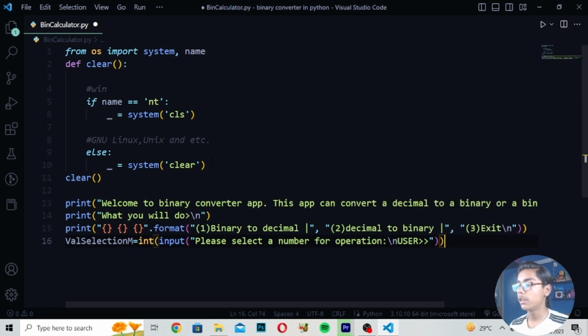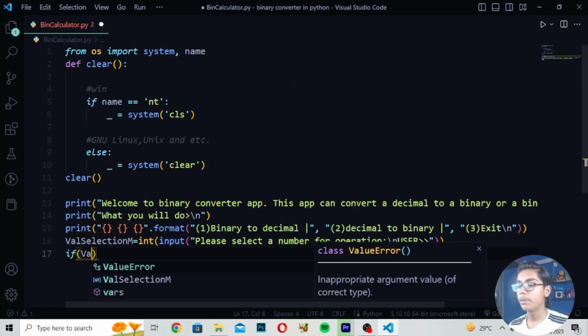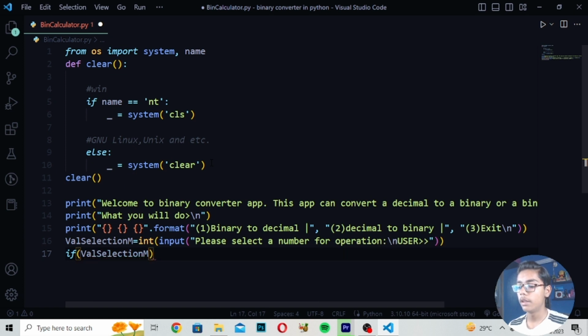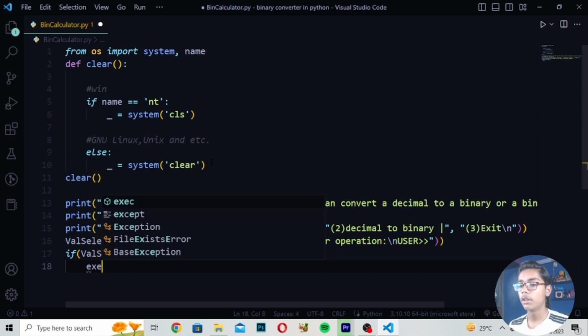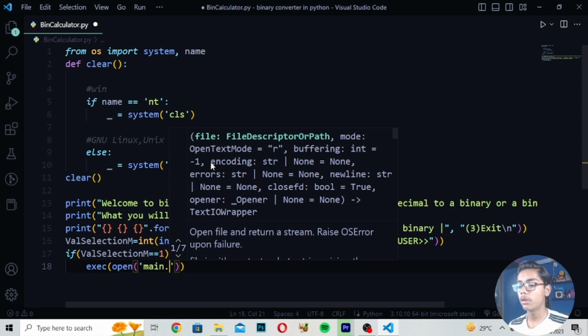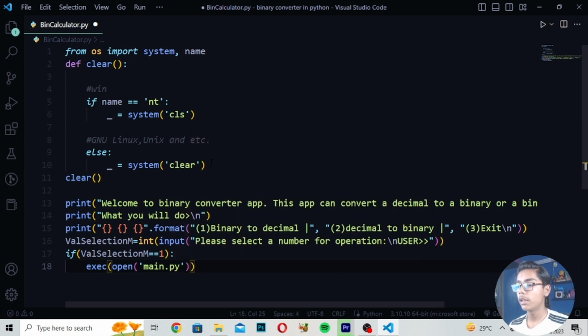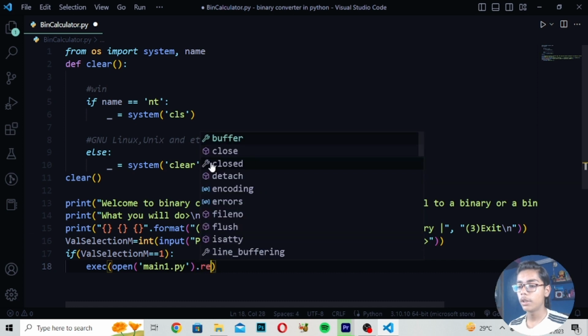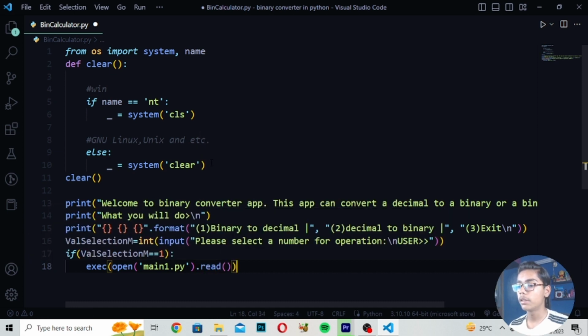Here you have to write like this, and when you've written this, I will be writing if well selection is equals to 1. Here you have to move down. After writing this colon, I'll be writing exec open, then I will be writing main1.py, and here you have to write dot read, and I will be making this tag.